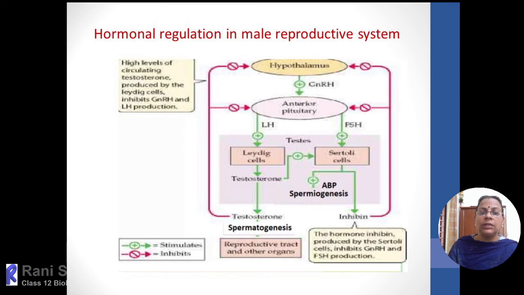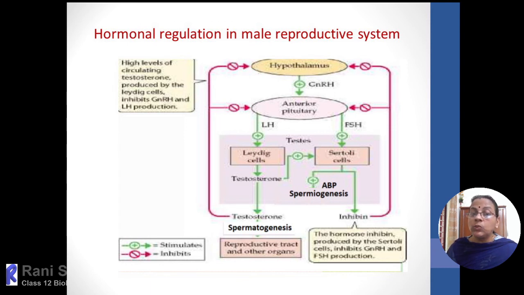The last slide of this session is the graphical representation, so you have to make note. The hypothalamus will produce GnRH. It will act on the anterior pituitary, which will be stimulated and will secrete two pituitary hormones, LH and FSH. Both hormones stimulate the testis, acting on separate cells: LH will act on Leydig cells, whereas FSH will act on Sertoli cells.